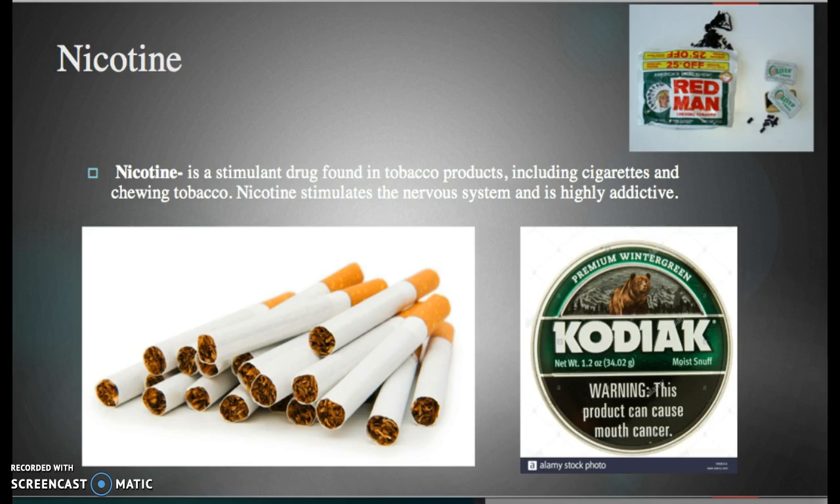The next slide that we're going to go over is about nicotine. So what is nicotine? Nicotine is a stimulant drug found in tobacco products, including cigarettes and chewing tobacco. Nicotine stimulates the nervous system and is highly addictive. What we have pictured here in this first picture is a picture of cigarettes. The next picture is a can of snuff, or dip as it is called by most people. And the picture here on top of the PowerPoint presentation is Red Man, also known as chewing tobacco.